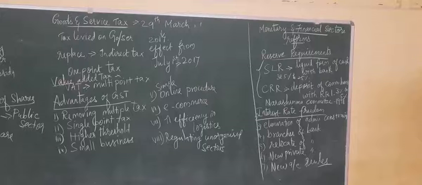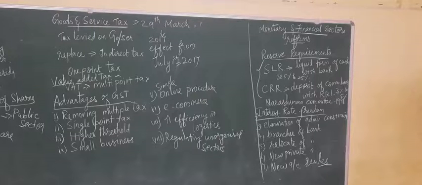You all know that, Reserve Bank of India. It is the head of all the commercial banks. So following the rules and regulations given by the RBI, all the commercial banks fix the interest rates and also the rates for lending loans.